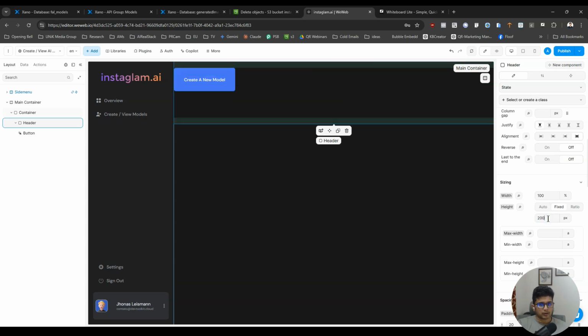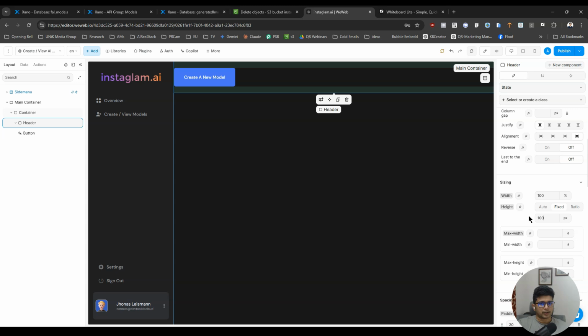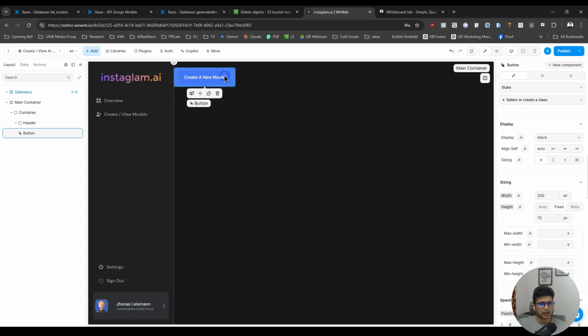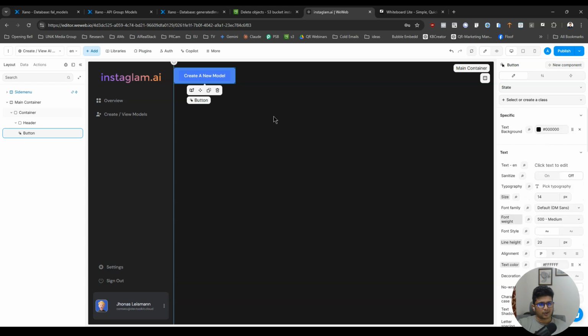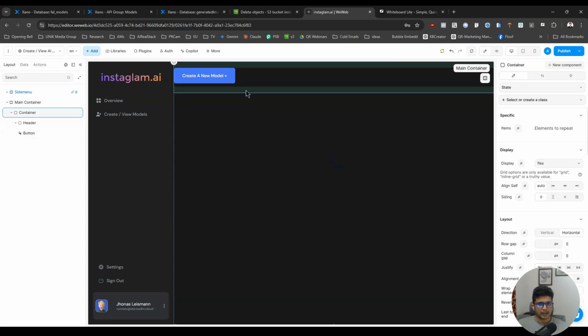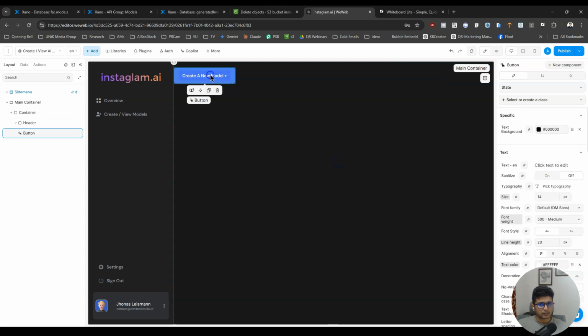So I'm gonna do 200 on this just to check. That's too much. I'm gonna do 100 on this, right? And then here I'll do 50. Okay, so that is that. And I also want to add an icon, or I'll just add a plus button manually. Don't really need an icon there.